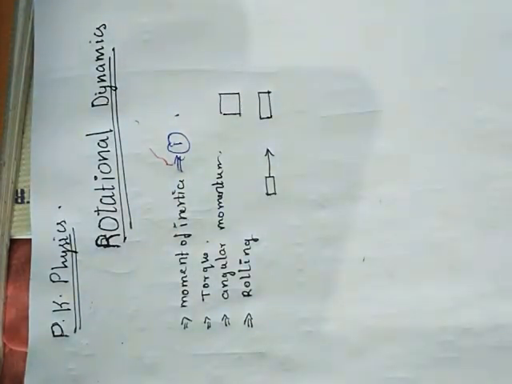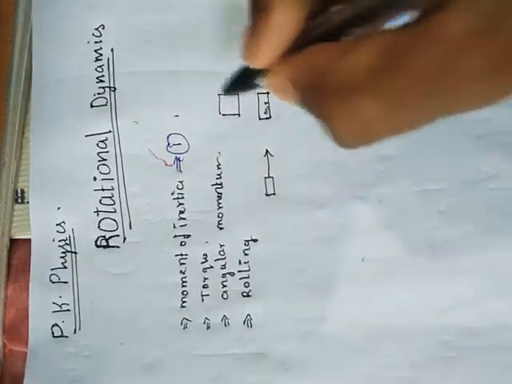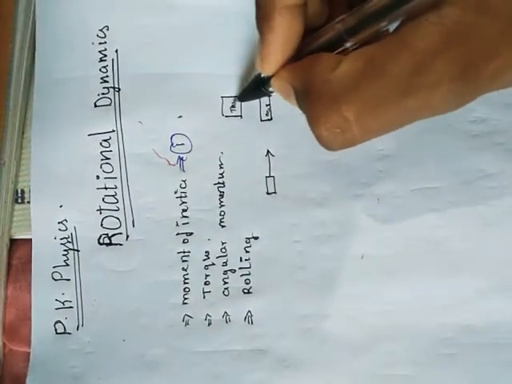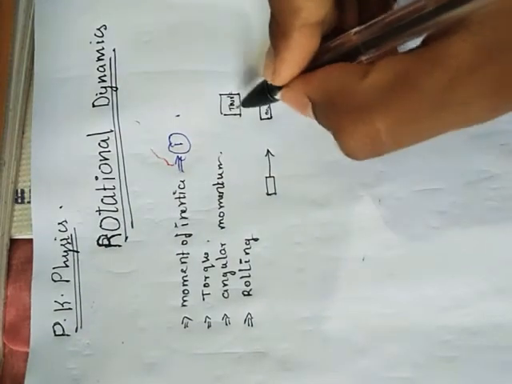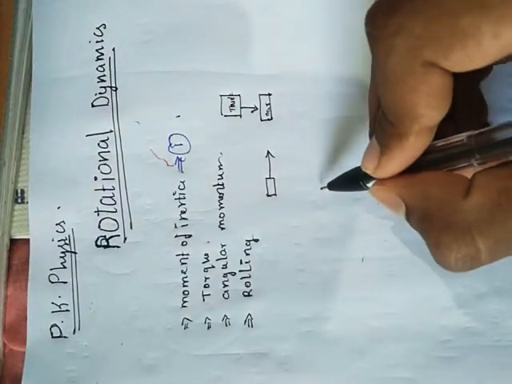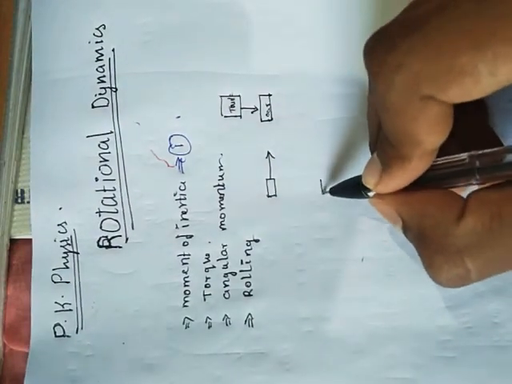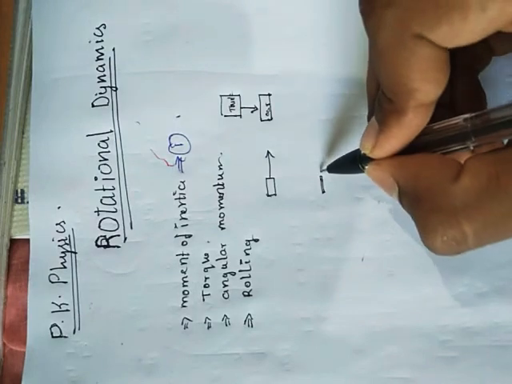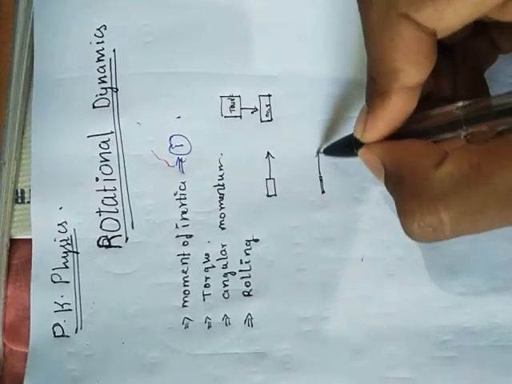A lorry. You just take it, and assume this to be a car. Assume this to be a truck. It's moving with velocity and hitting, like an accident. Now assume this to be a bicycle. It's moving with a constant acceleration.